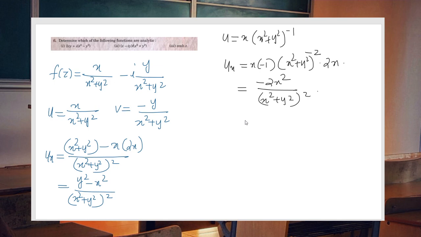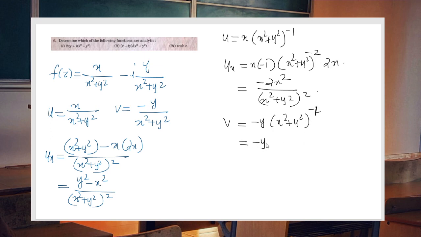Now what about vx? Now v can again be considered as v equal to minus y into x square plus y square all raised to minus 1.